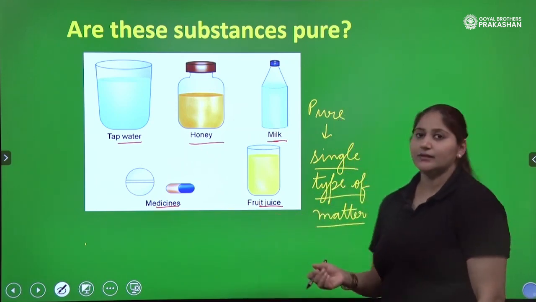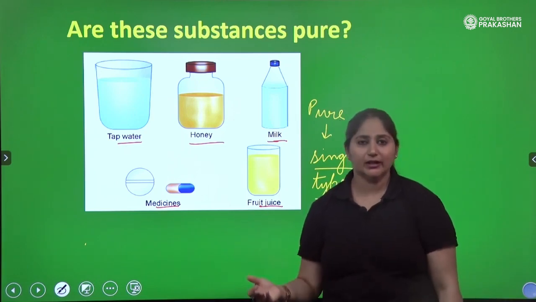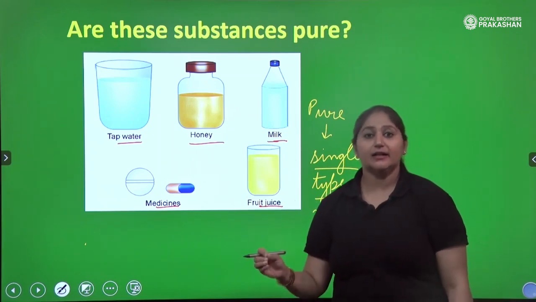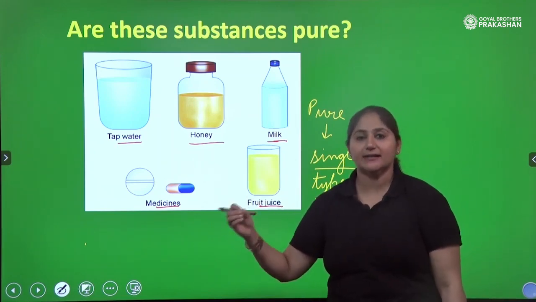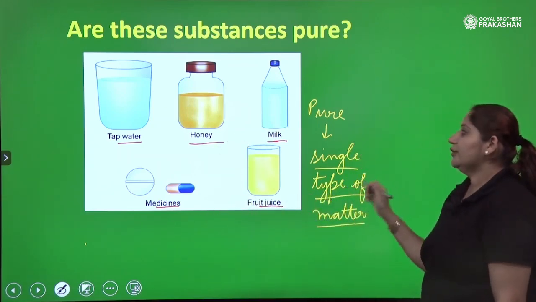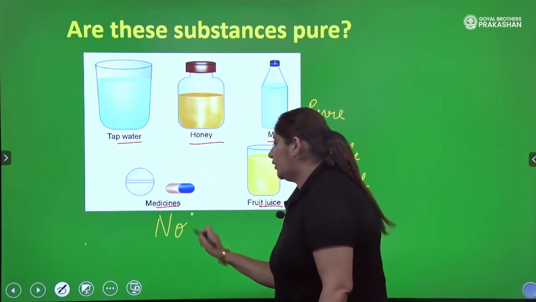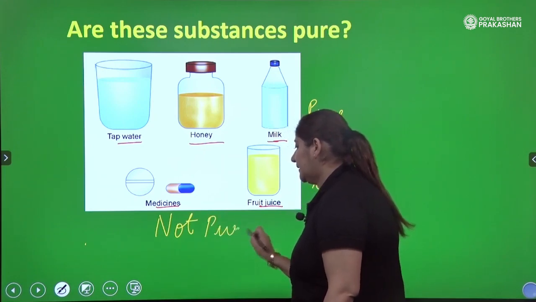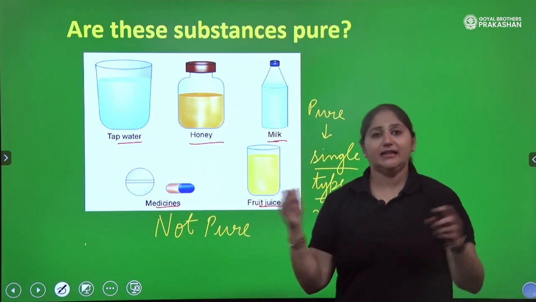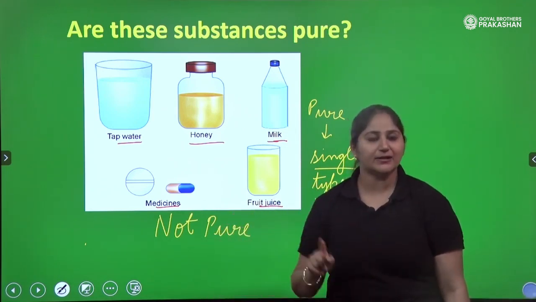So, what about fruit juice? Definitely fruit juice contains carbohydrates, fats, proteins, water. So these all do not contain a single type of matter. They have a variety of components present in their solutions. It means they are not pure substances as per chemistry, right? So, will you call them pure substances? In daily life, yes, we can say so, but in chemistry, no, we will not call them pure substances.